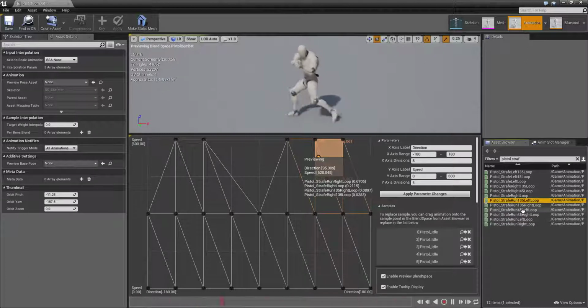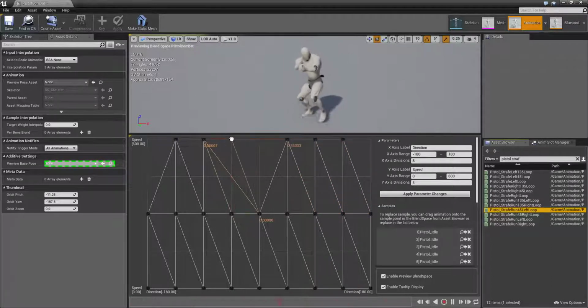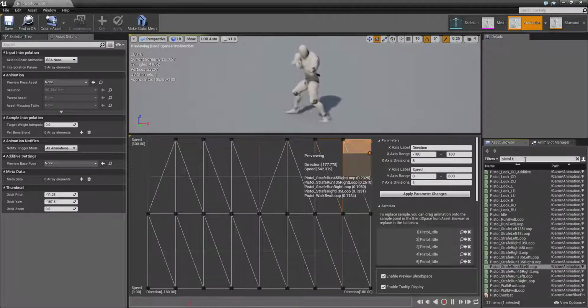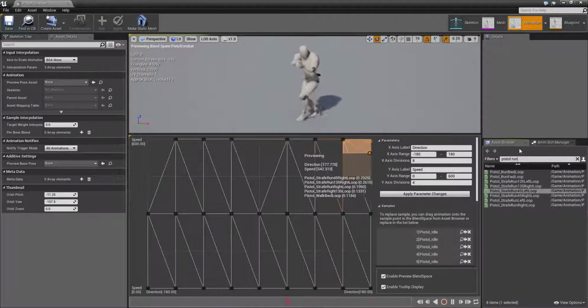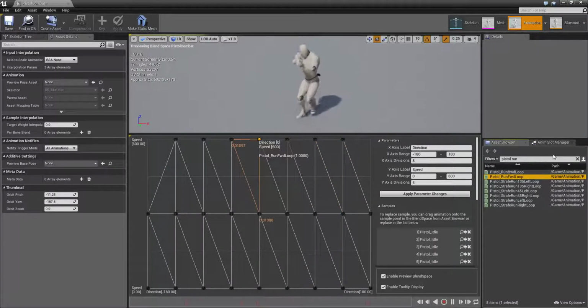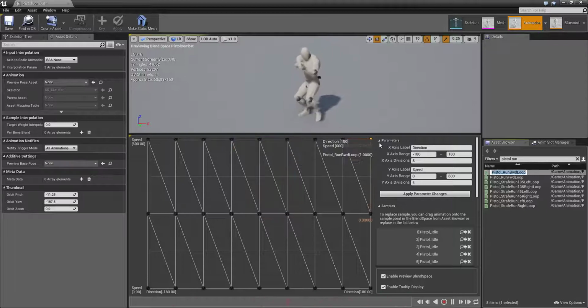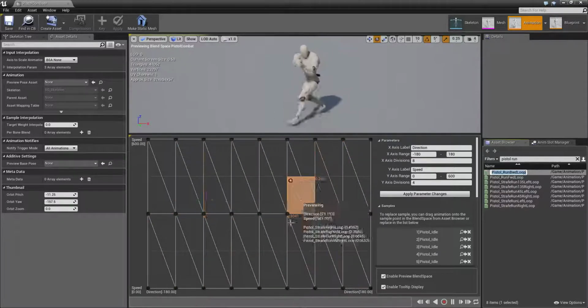So left 45 loop, this is run left 45 loop, and now we need the pistol run. Forward run goes over here, and backward run loop goes over here and over here. Okay, so everything is perfect.